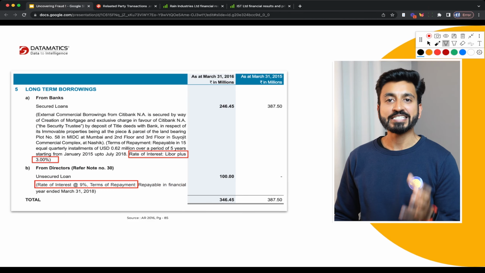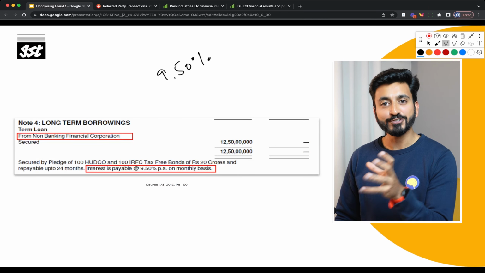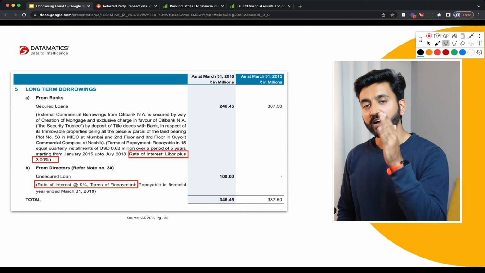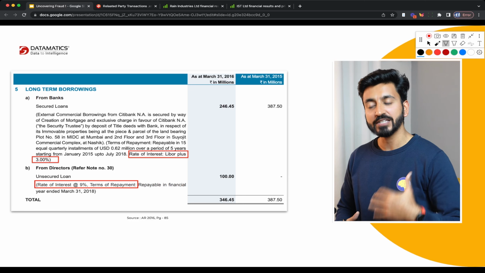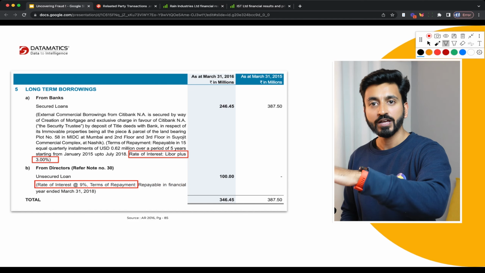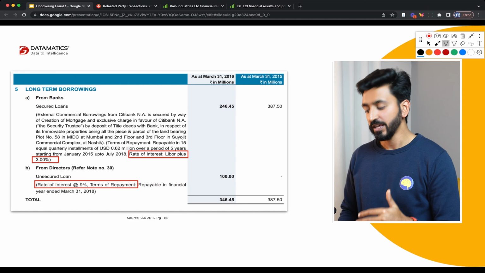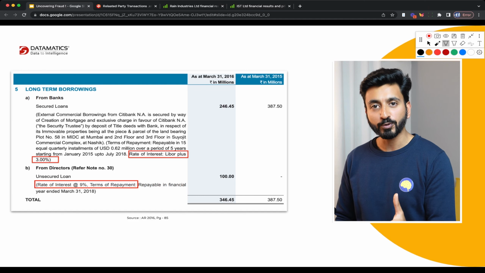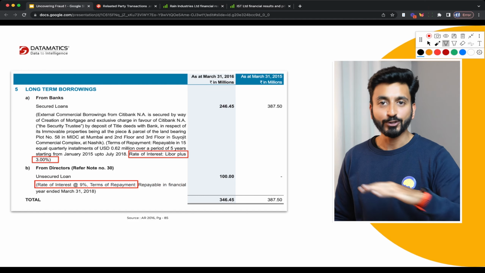The next company is Datamatics Limited, and this is interesting because it's actually the opposite of IST. In the case of IST, the company had lent money to its related parties at lower than usual interest rates, right? In this case, what they've done is they've received loans from the promoter at higher than usual interest rates.